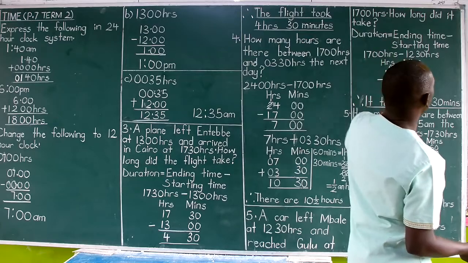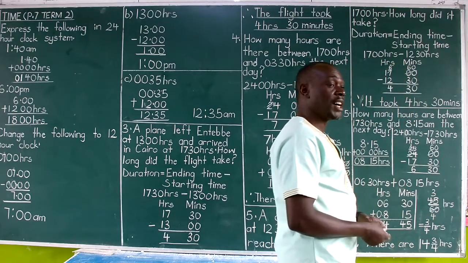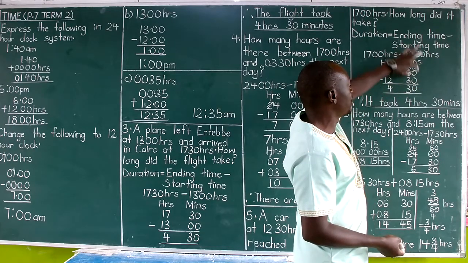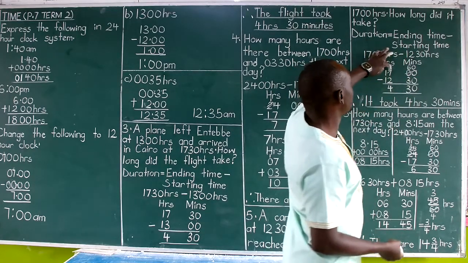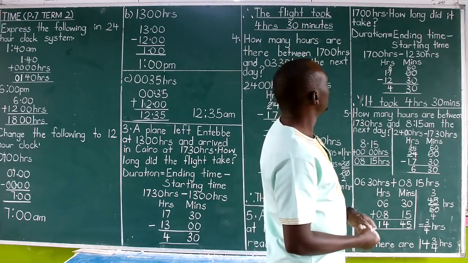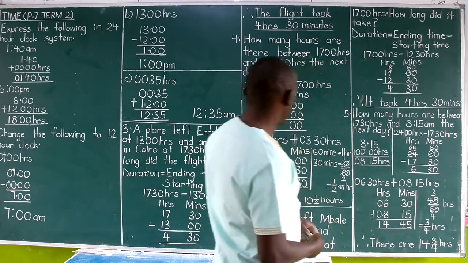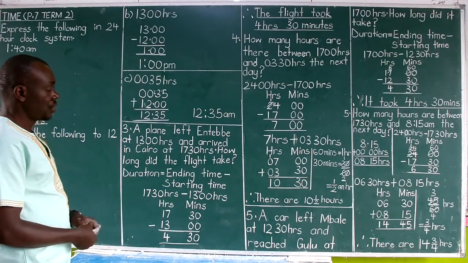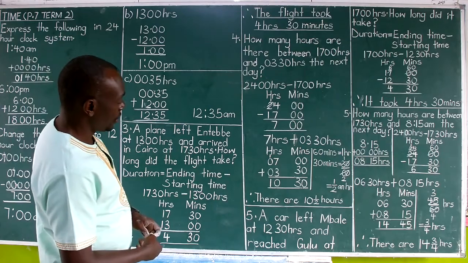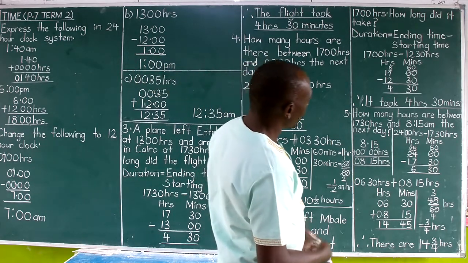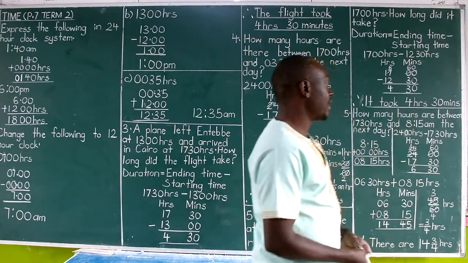And now remember, an hour is composed of 60 minutes. So 60 plus 0, you get 60. Now 60 minus 30, you get 30. Now 16 minus 12, you get 4. So this car took 4 hours and 30 minutes to cover the journey or distance between Mbale and Gulu.